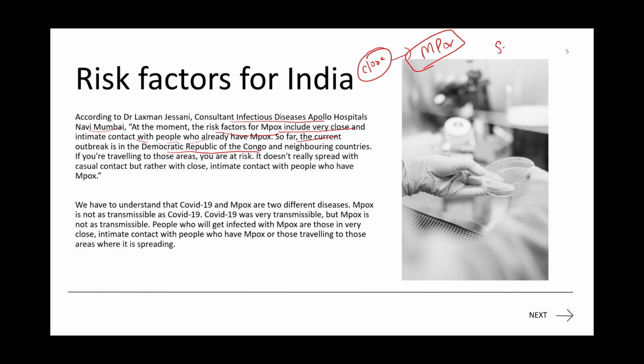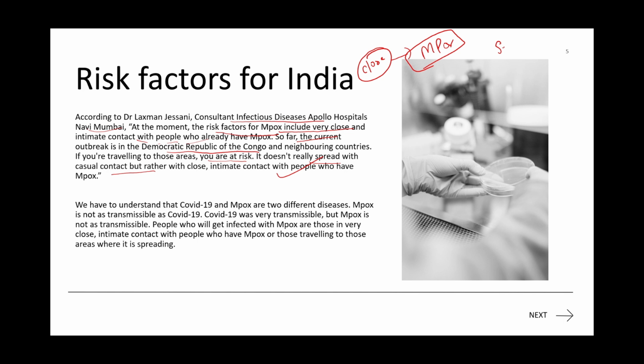He has given a suggestion that if any Indians are going to travel to those areas, you are at high risk. It doesn't really spread with casual contact like hi, hello kind of things. But if you are in very close proximity with the person, there is a high chance you are going to be affected. Let us suppose you went to the person's house and are drinking water with him, or you have a relationship with that person, in that case also there is a high chance you are going to be affected with the virus.